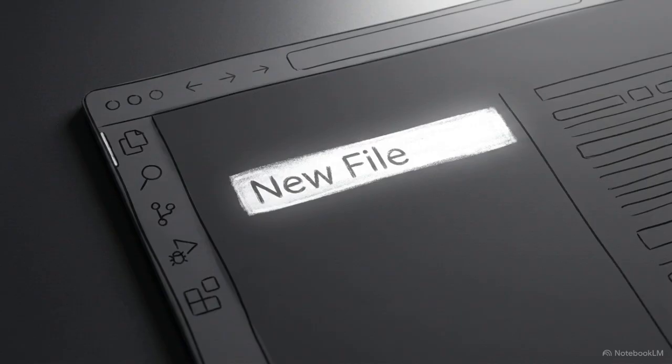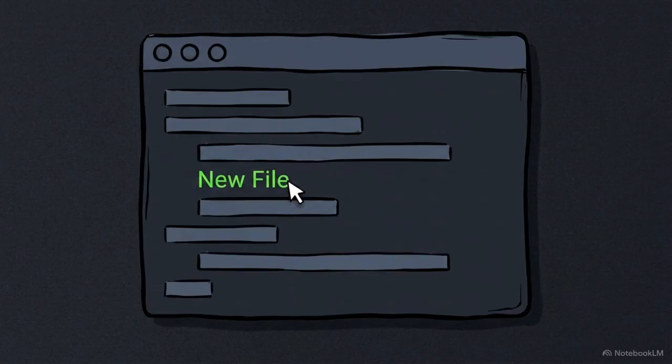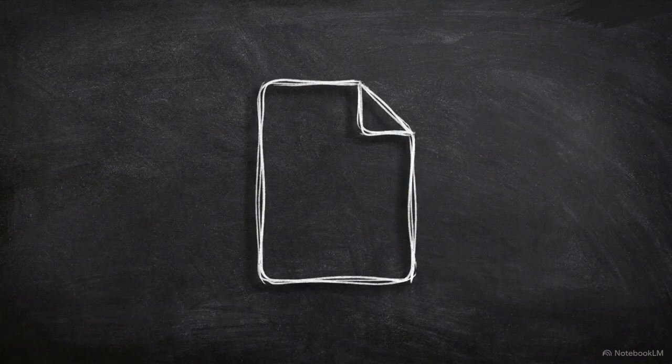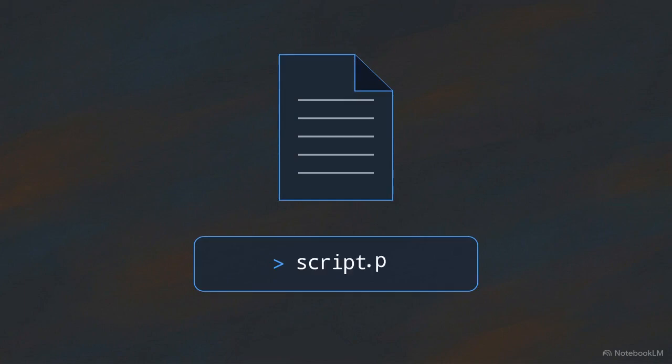To start formatting that intent, we need a clean workspace. This is a code editor. It provides a controlled environment where we can draft our commands without background interference. Step 1 is creating a new file. But a blank file is useless unless the computer knows what it's for. We have to append a specific suffix to the file name to dictate its purpose. We use the .py extension.